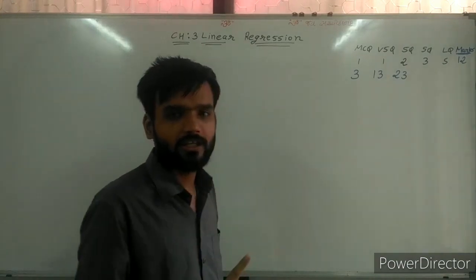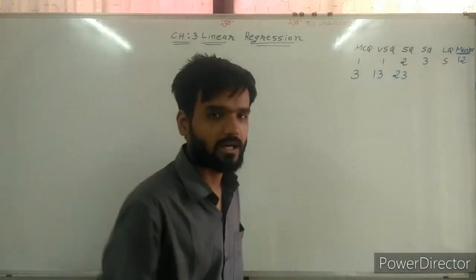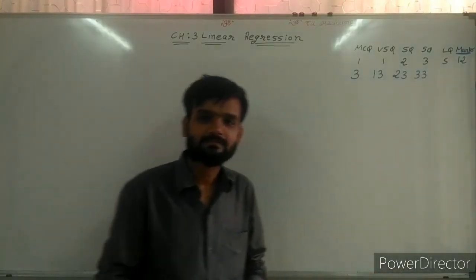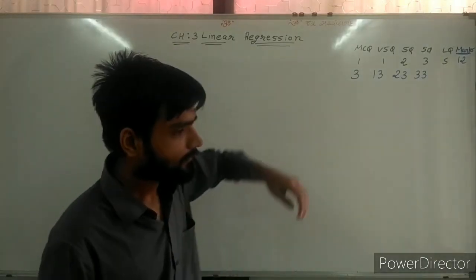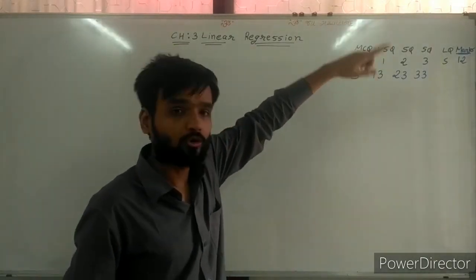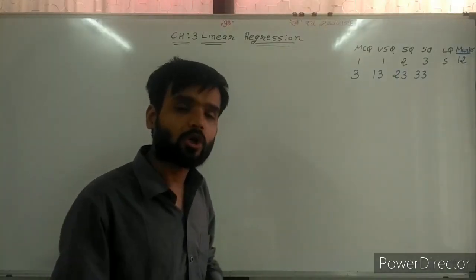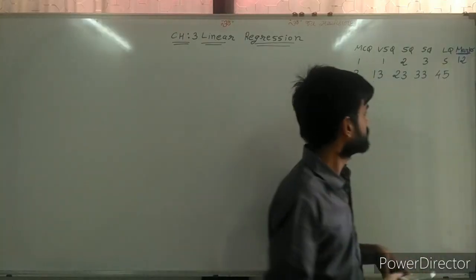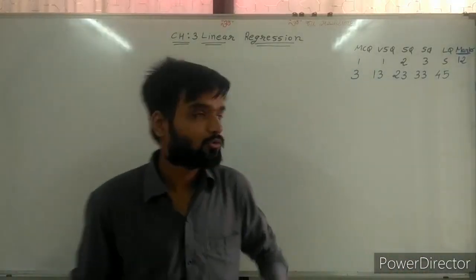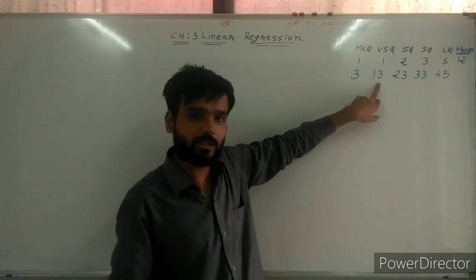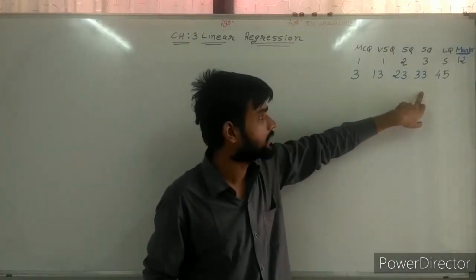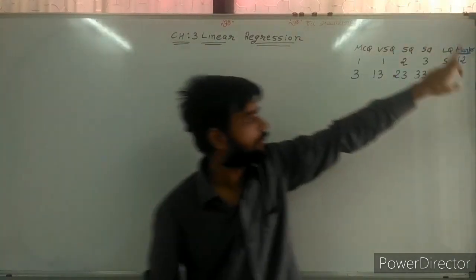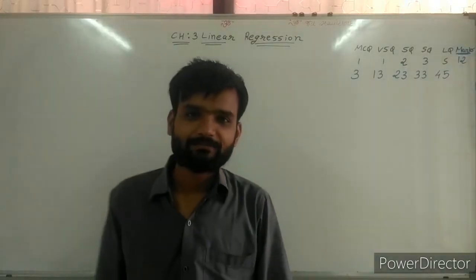There was 32 in the short question of 3 marks, here 33. Number 4 in the long question, so here 45. So question number 3, 13, 23, 33 and 45 will be asked in the board examination for 12 marks.